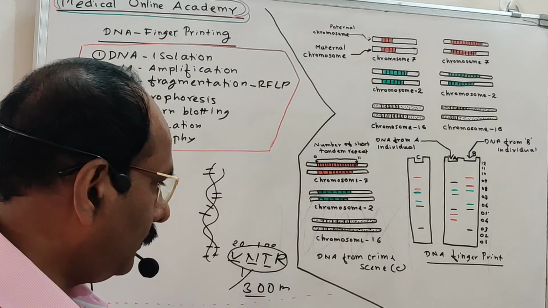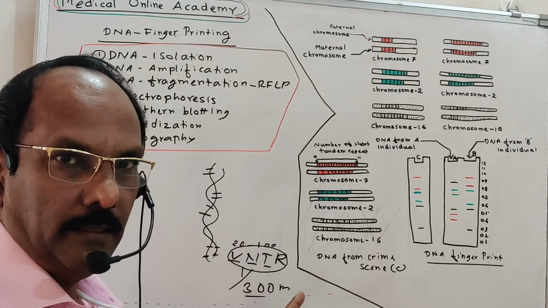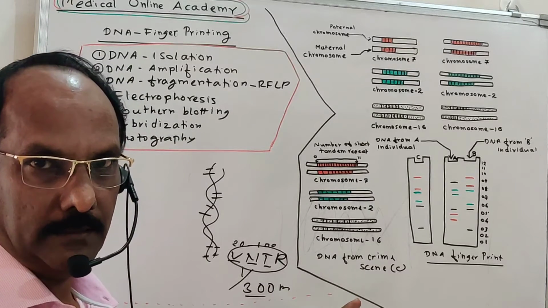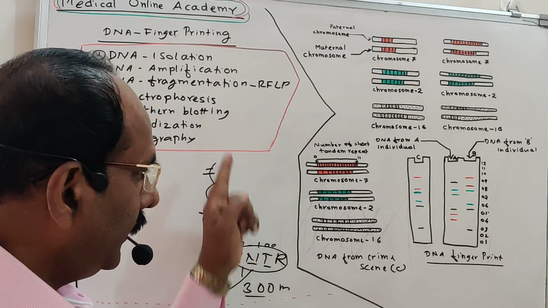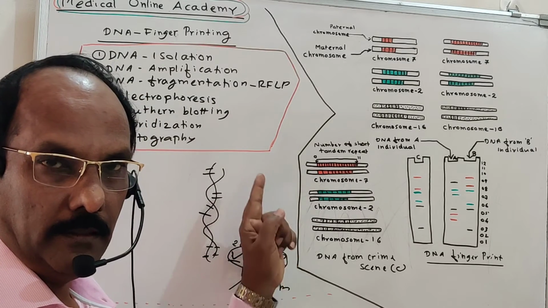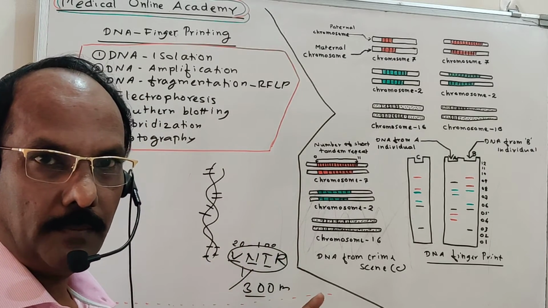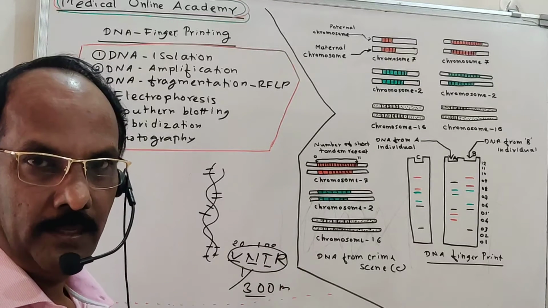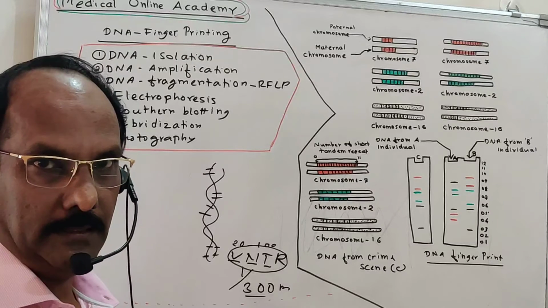So for that purpose, we use this VNTR. VNTR helps to identify a particular person. In DNA fingerprinting, the main point is the VNTR. So what is actually DNA fingerprinting? DNA fingerprinting is the technology of identifying a person with the help of restriction analysis.